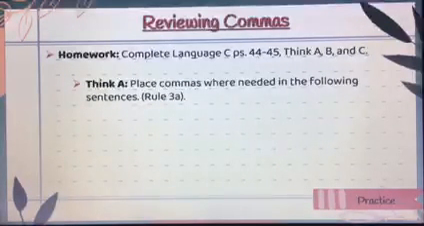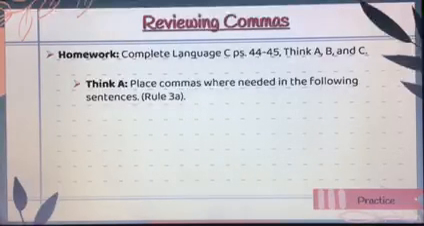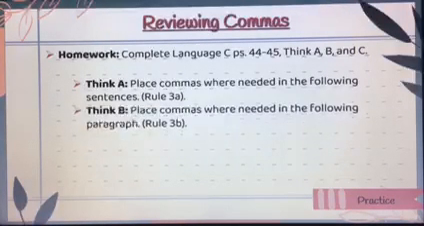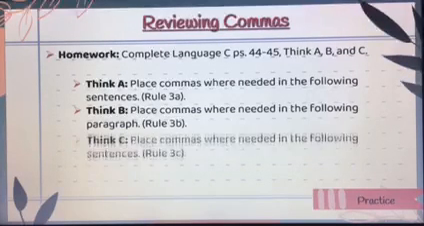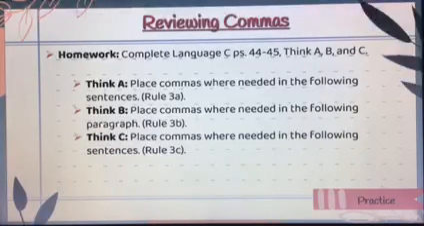Think A says to place commas where needed in the following sentences. This is going to be focused on Rule 3A. Rule 3A was to use a pair of commas to set off words used in a direct address. So when you're talking directly to someone or to a group of people. Think B is to place commas where needed in the following paragraph, and this is following Rule 3B, which is setting off the words well, yes, no, or why. And Think C is to place commas where needed in the following sentences, and this is following Rule 3C. So this is the rule about using a pair of commas to set off parenthetical words or expressions.